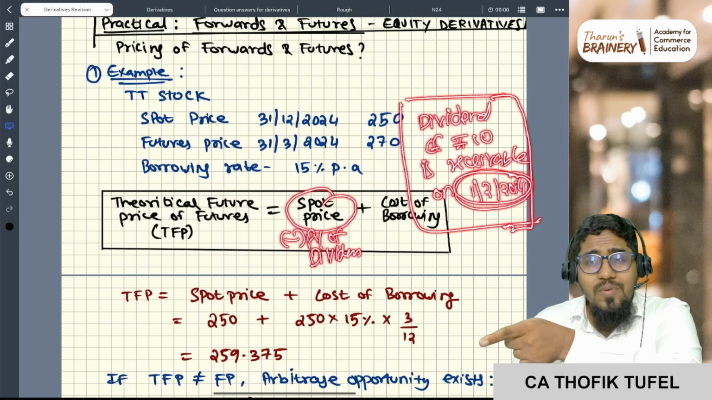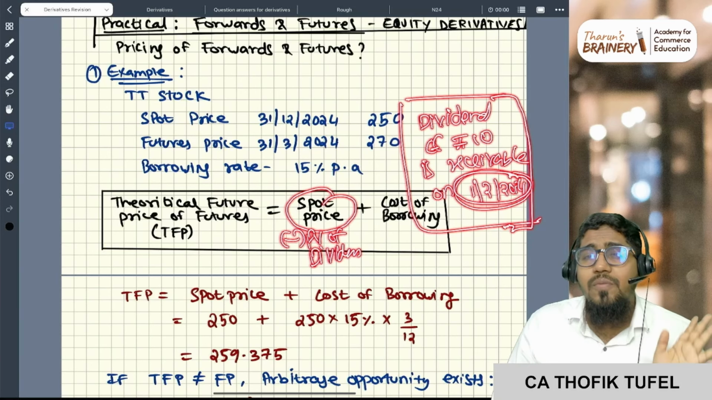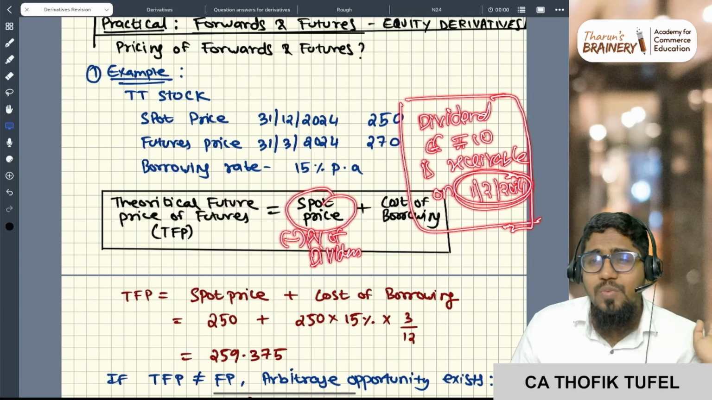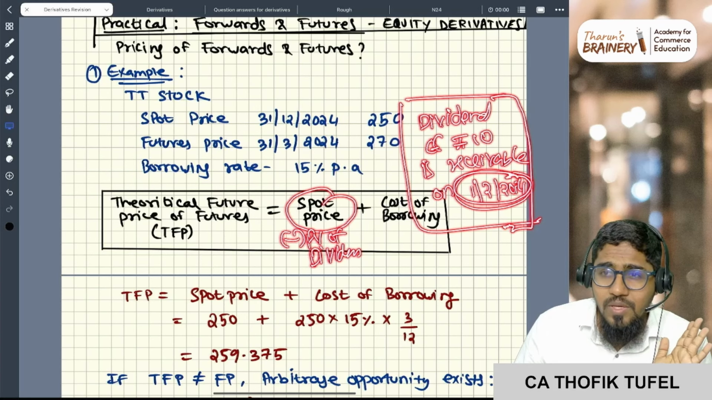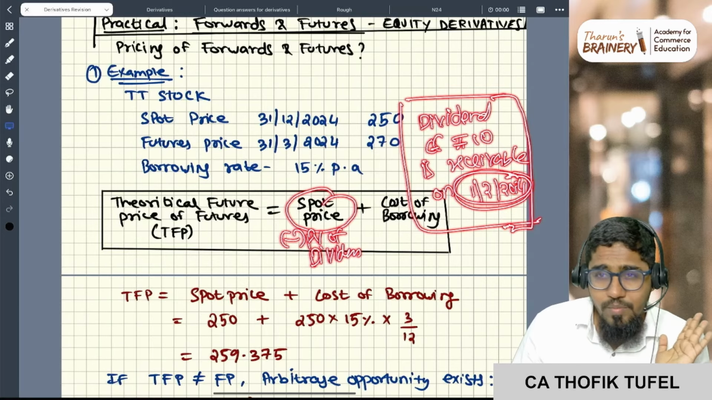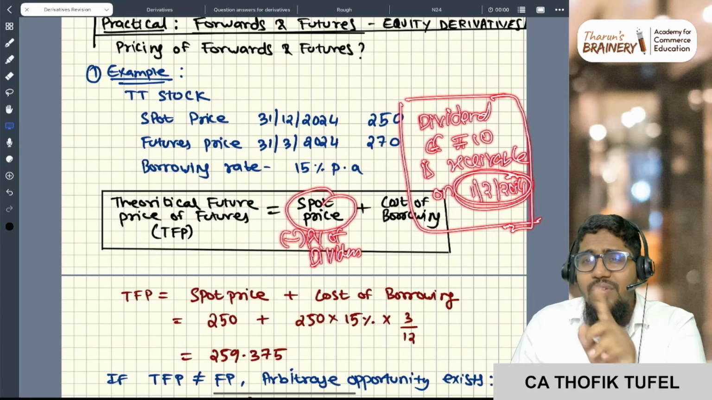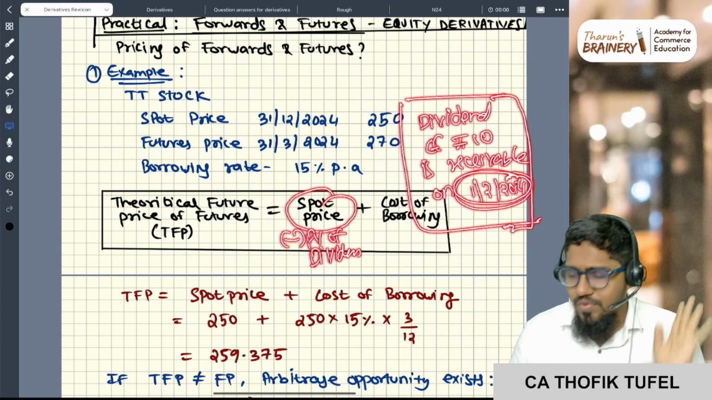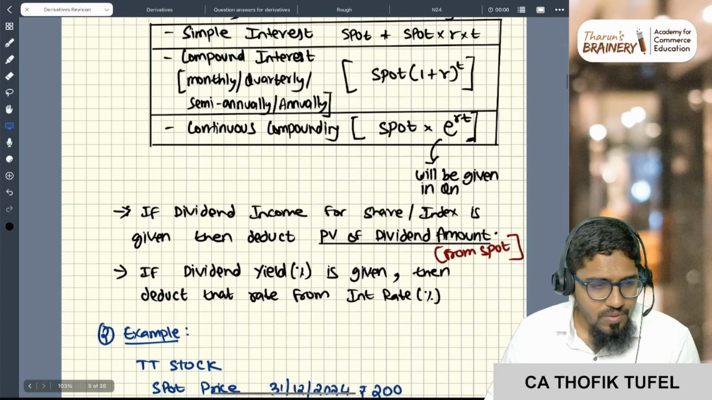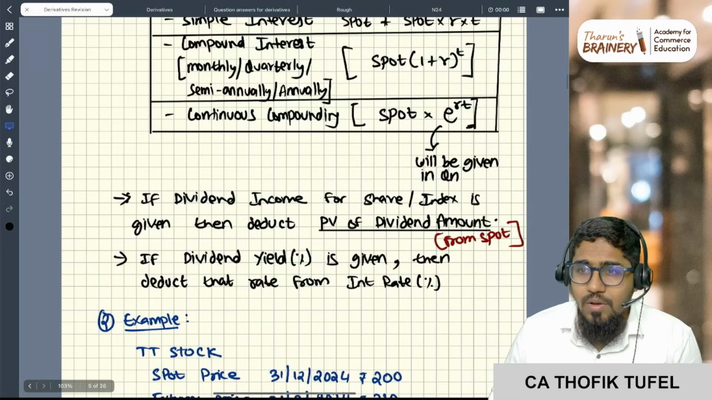After 1 month, you're going to receive the dividend, right? Do the present value for 1 month and then reduce it from the spot price. That is one adjustment that you need to do. Are you all with me? This is something that you have to remember. If dividend is given, the present value of the dividend should be reduced from the spot price. Simple. Okay, sir, we have one example.